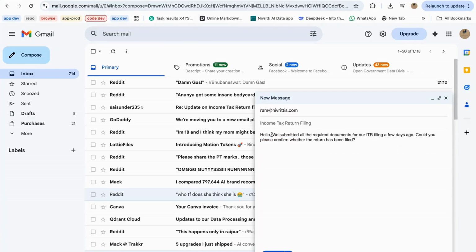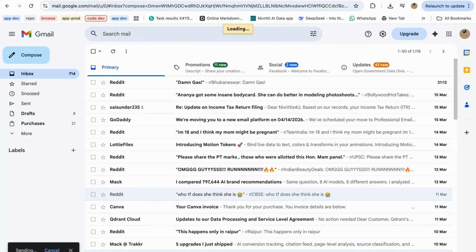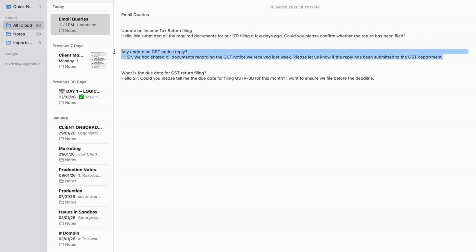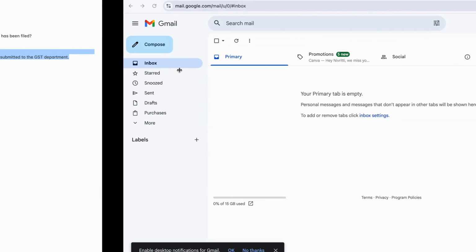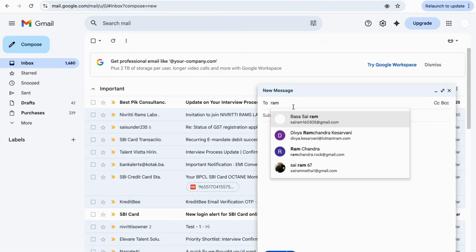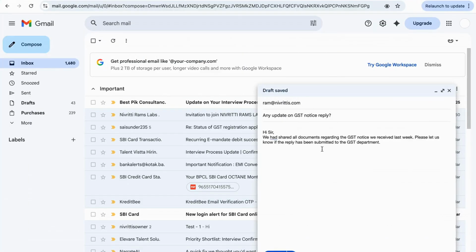So right now I'll take the first query. This one is from an existing client asking about their ITR filing status. I'll copy this message, paste it into the email and send it to the CA firm inbox. Now let's move to the second query. This one is from a new client who wants to know what documents are required for private limited company registration. Again, I'll copy the message, paste it into another email account and send it to the same CA firm inbox.